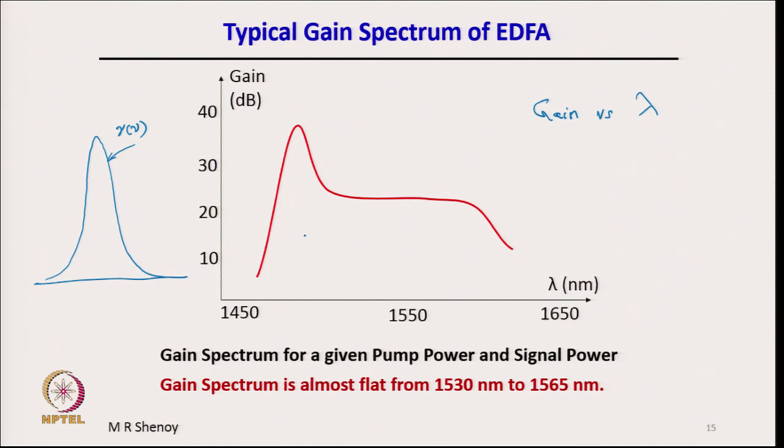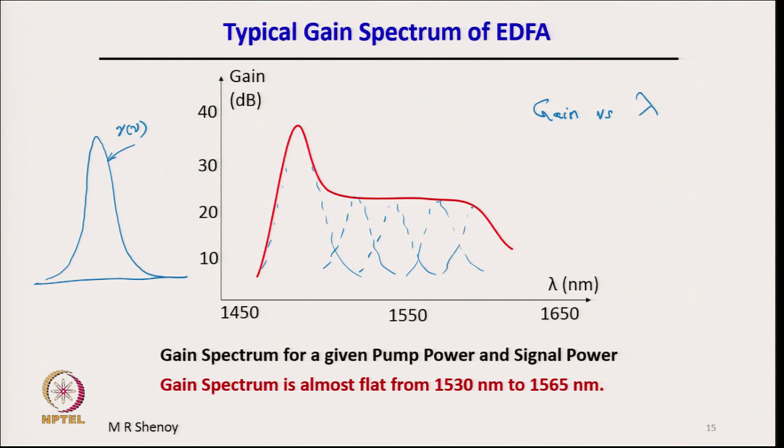In this case, we see that the gain varies like this. It has a certain flat region and it is not one Lorentzian; actually this can be modeled by considering several Lorentzians. So, one Lorentzian here and then one here, one here.